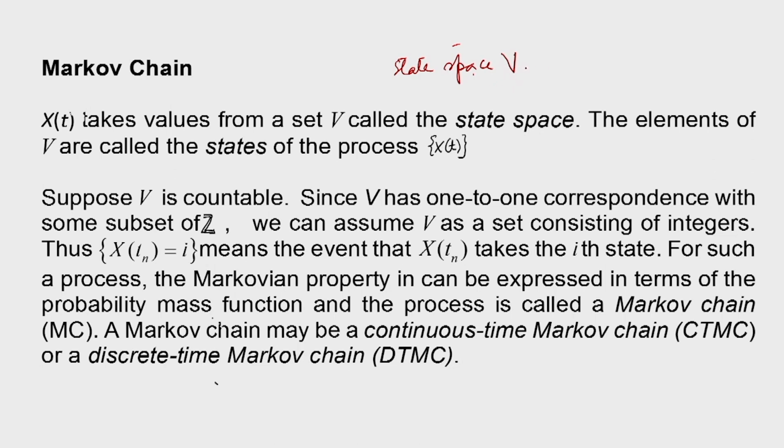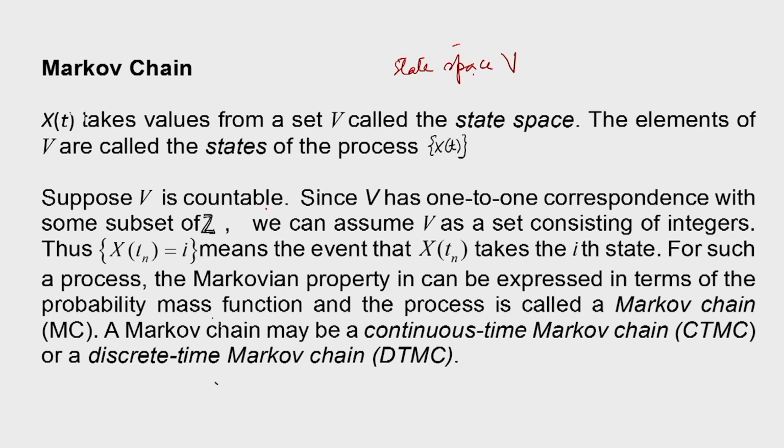So along with a Markov process, we have a state space V whose elements are called states.